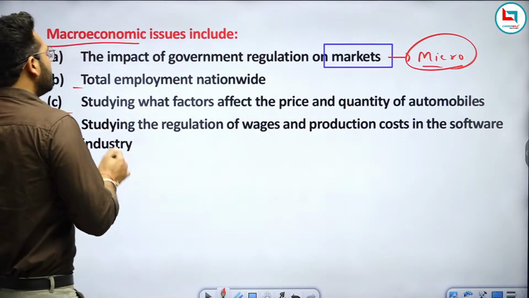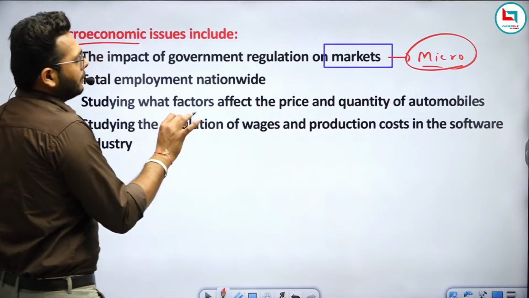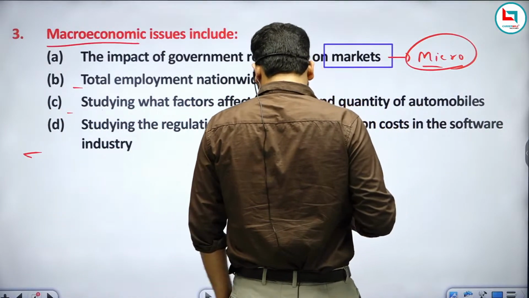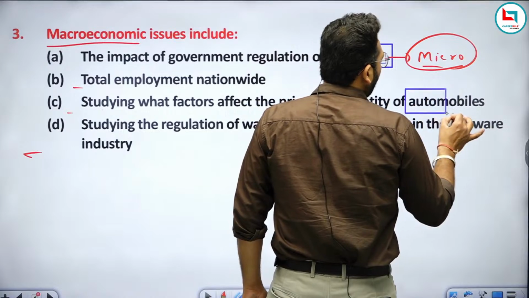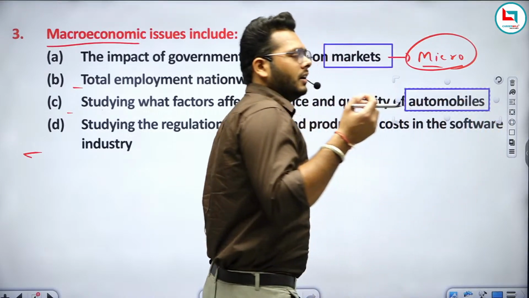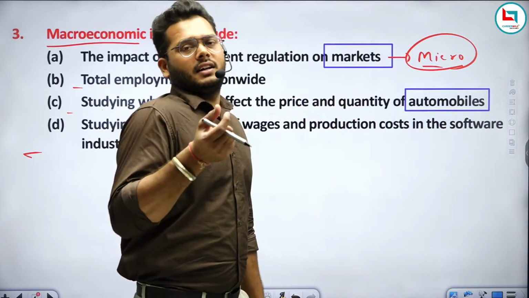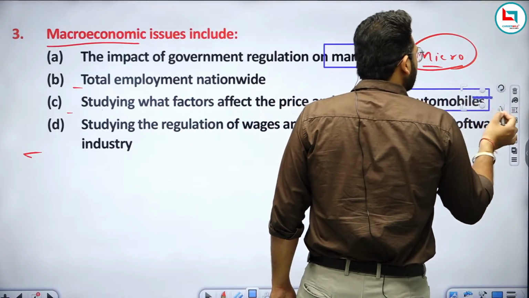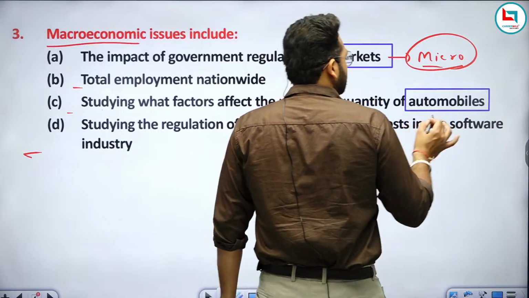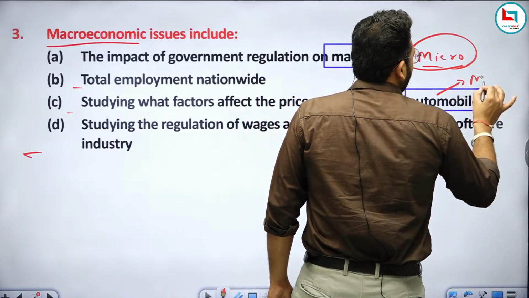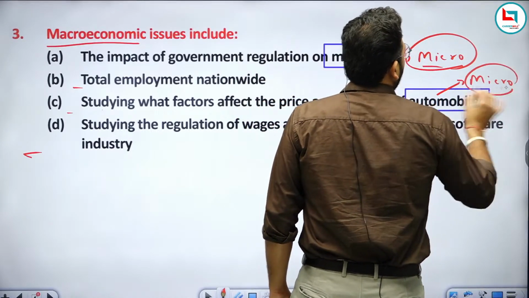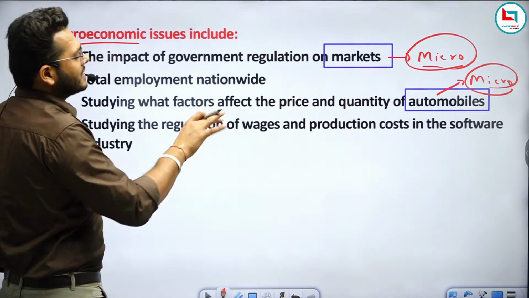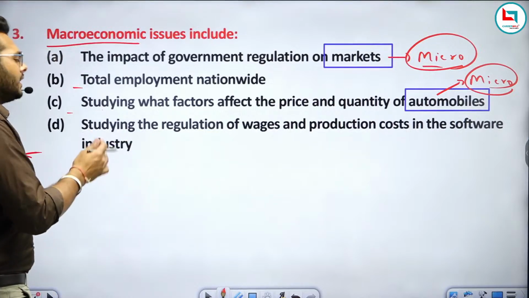Now, studying what factors affect the price and quantity of automobiles: it is already mentioned that it is the quantity of automobiles, so it is discussed with a particular sector. This is the automobile sector. It means it is also related to the individual level, so we can say it is also related to microeconomics. The third one is what? Studying the regulation of wages and production cost in the software industry.